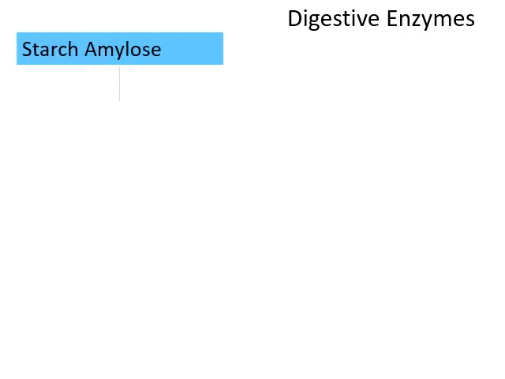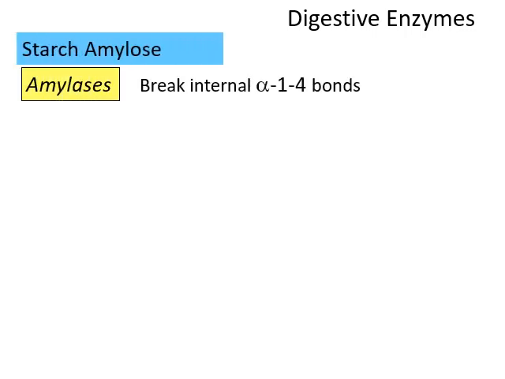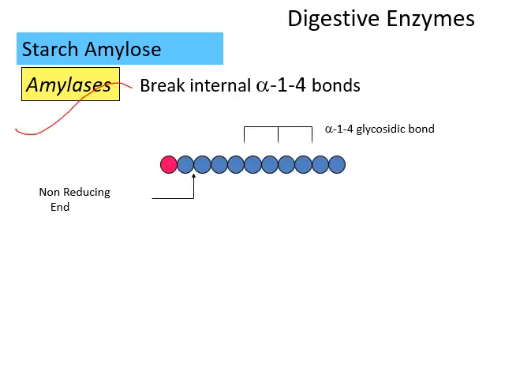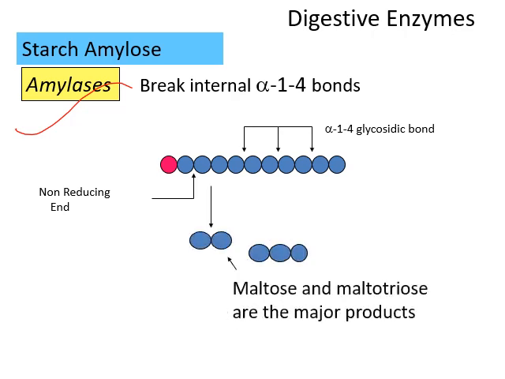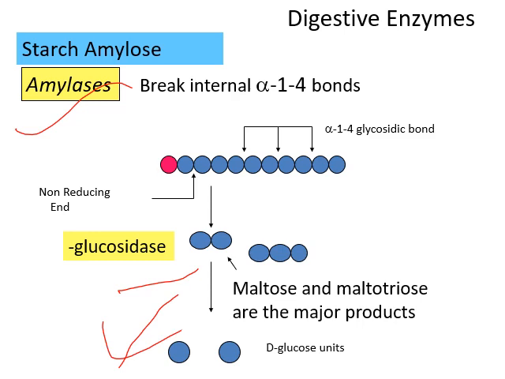So this is again a pictorial representation. Starch amylose is hydrolyzed by the digestive enzyme amylase, which breaks down alpha 1,4 bonds, causing the removal of glucose molecules as 2 or 3 subunits. That is known as maltose and maltotrioses, the major products. And another enzyme, glucosidase, causes the hydrolysis of this maltose and maltotrioses, releasing the individual glucose units.